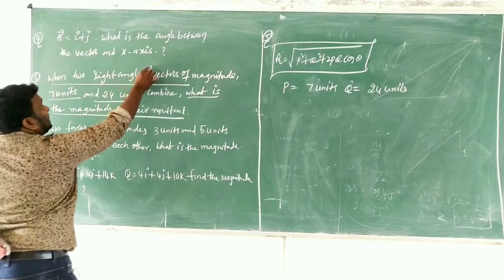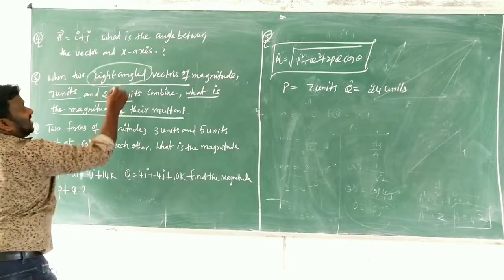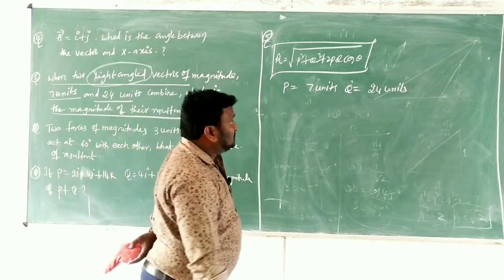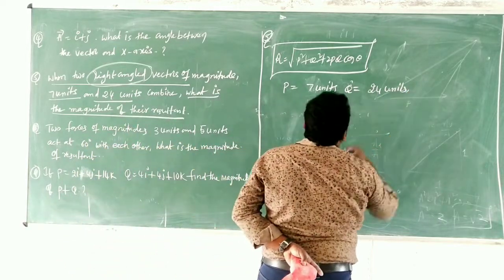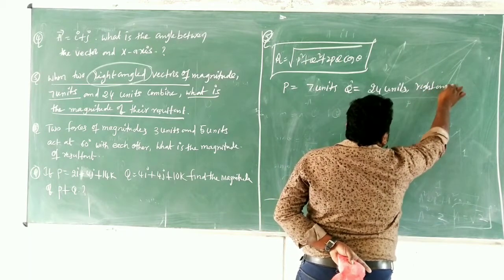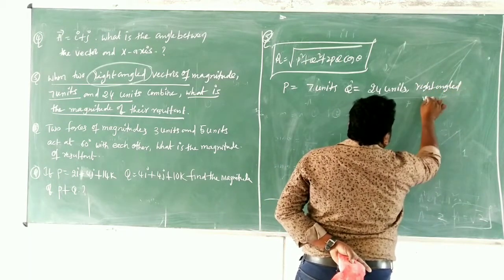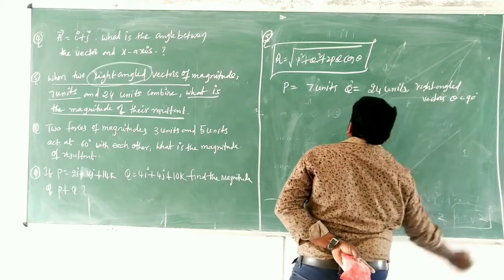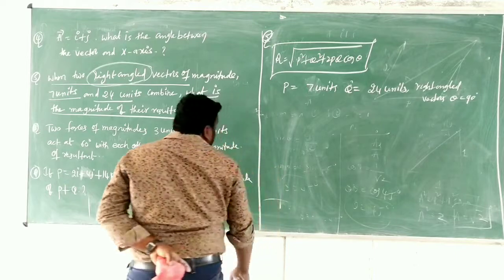When two right angled vectors, right angle means what? The angle between them is 90 degrees. That's why, given that two vectors are right angle vectors, what you have to say? Theta is equal to 90 degrees.